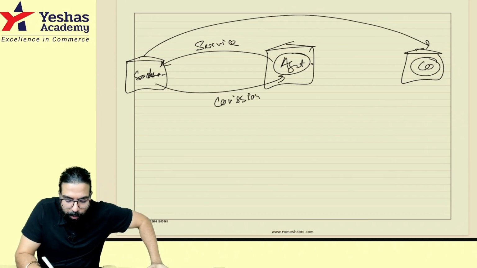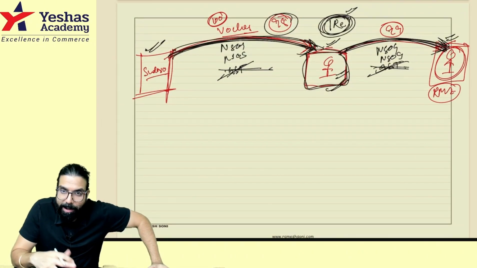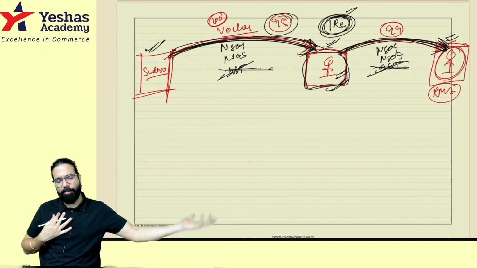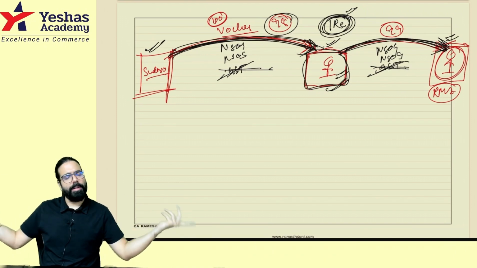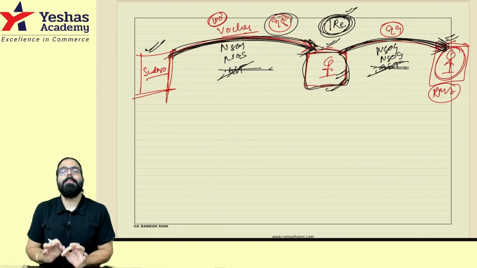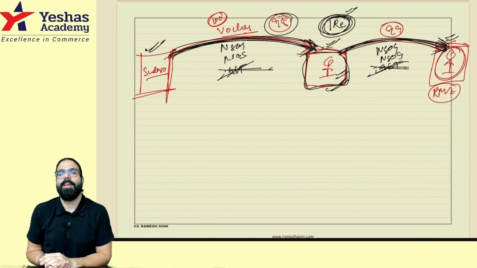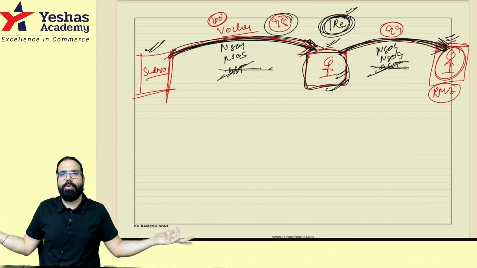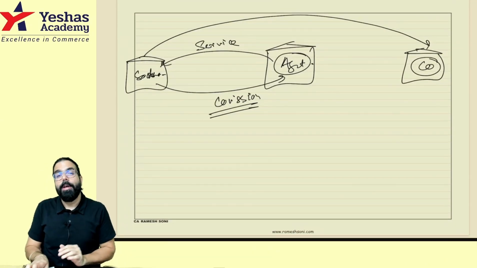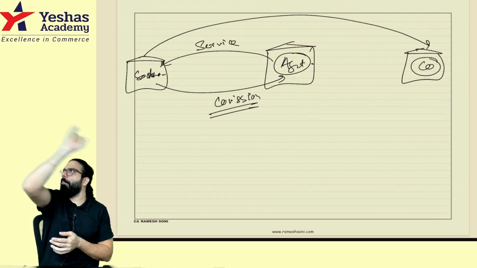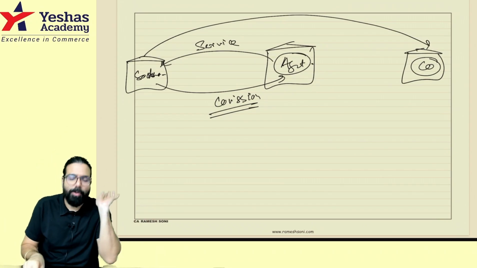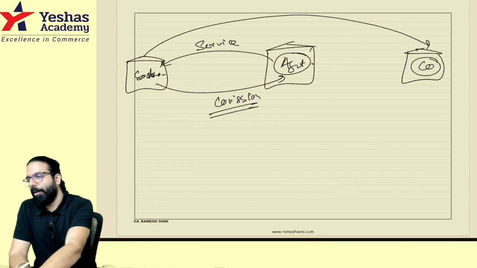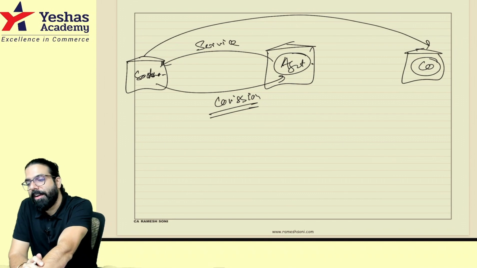Now, my question to all of you, if this scenario is there: one scenario is I buy the voucher myself and I sell the voucher myself. In that scenario, on the voucher there is no GST. And in between, I make trading margin. There is no commission, only trading margin. However much profit I'm making, there is no GST under the GST Act. Anyway, vouchers are neither goods nor service. Here, I'm an agent. I told you sell it to him directly. He will make the payment. I want my commission. My question to all of you, is commission leviable to GST now? Please think, please tell me, is commission leviable to GST?